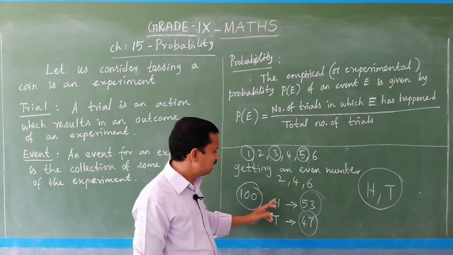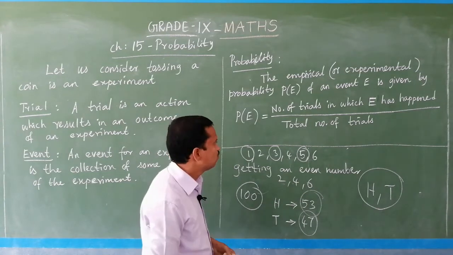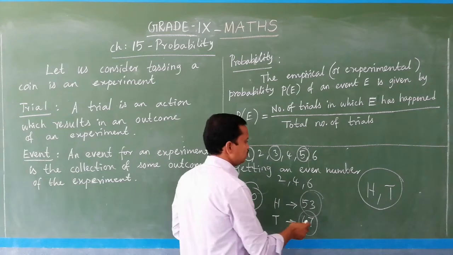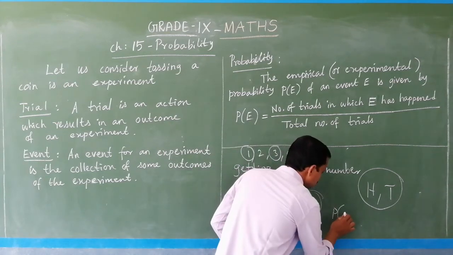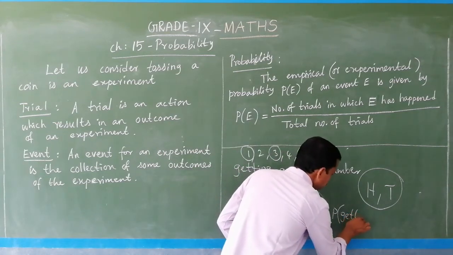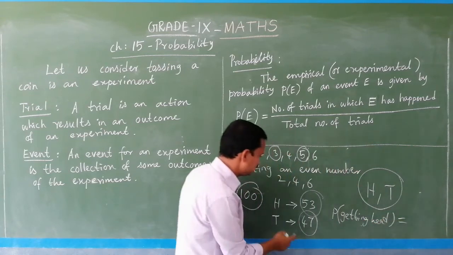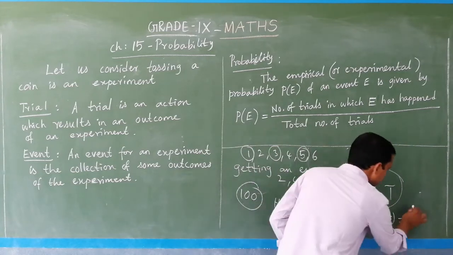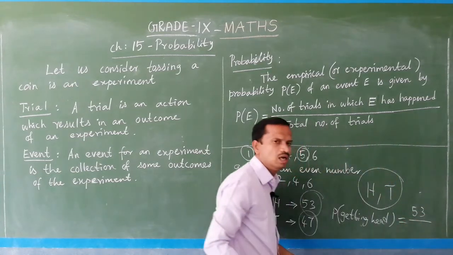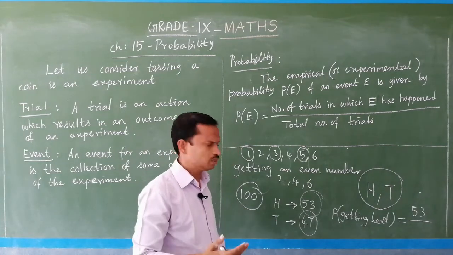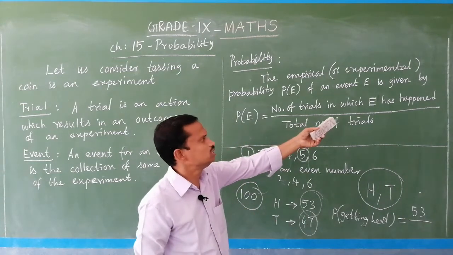So the probability of getting head is 53 by 100. Getting head is the event, and head occurs 53 times, so 53 is the number of trials in which E has happened.